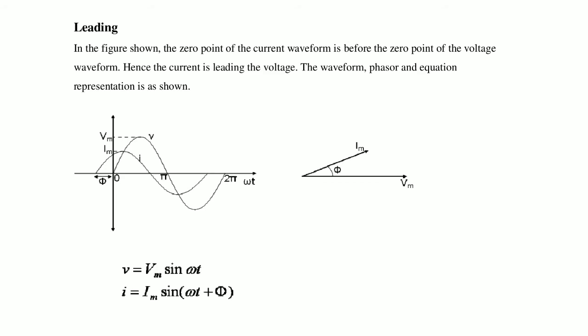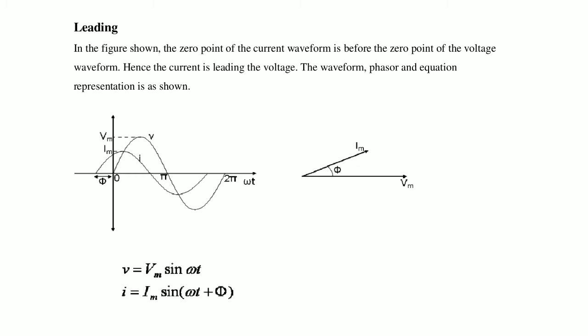In simple terms, the current starts first and the voltage starts after the current. That means the current is leading the voltage by phi degrees.